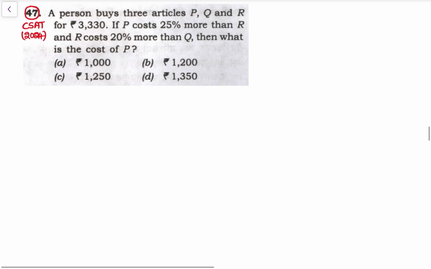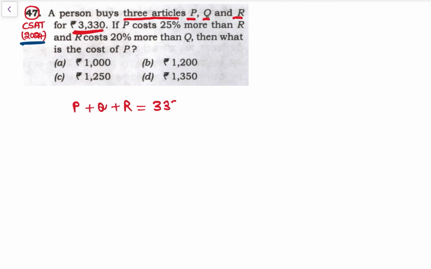Say, this is again question asked in CSAT paper 2024. Say, a person buys 3 articles P, Q and R for rupees 3,330. Say, P plus Q plus R, he bought them for 3,330. If P costs 25% more than R and R costs 20% more than Q, then what is the cost of P? अब देखो फिर घूम फिर के see. Q is the last reference.